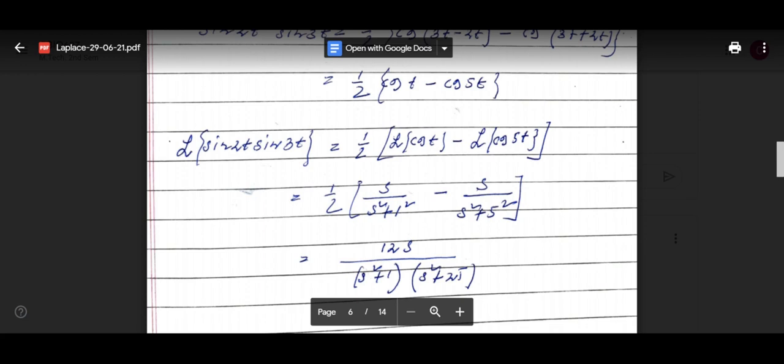So can you write Laplace transform of sine of bt, what will it be? Where f(t) is sine bt.